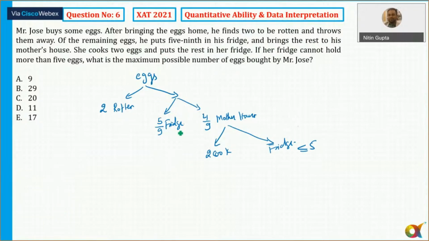Yes. So here what is coming is 5 by 9 and 4 by 9. So here after the 2 eggs rotten, the total number is a multiple of 9. Yes or no? Only then will 5 by 9 and 4 by 9 be fractions. Number of eggs are always integer.